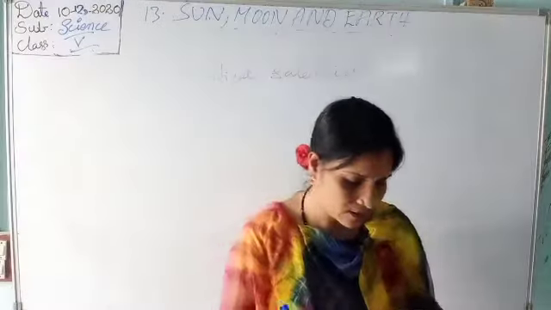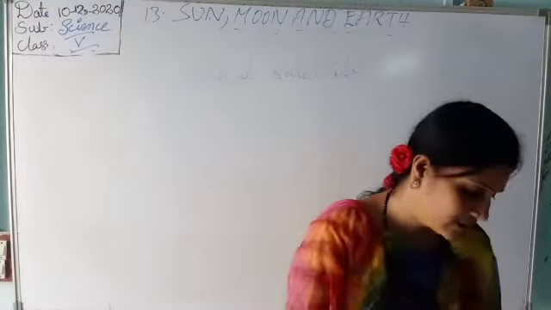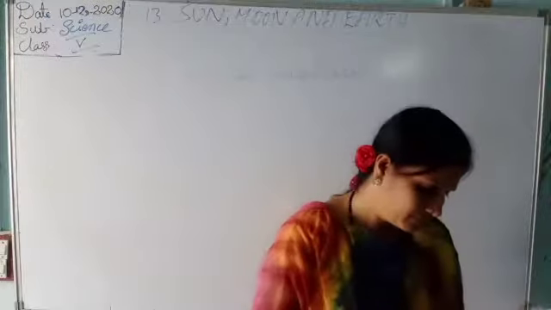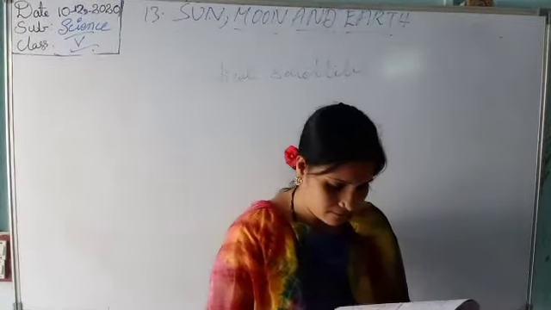Which is the smallest planet, closer to the sun? Yes, it is B, Mercury.